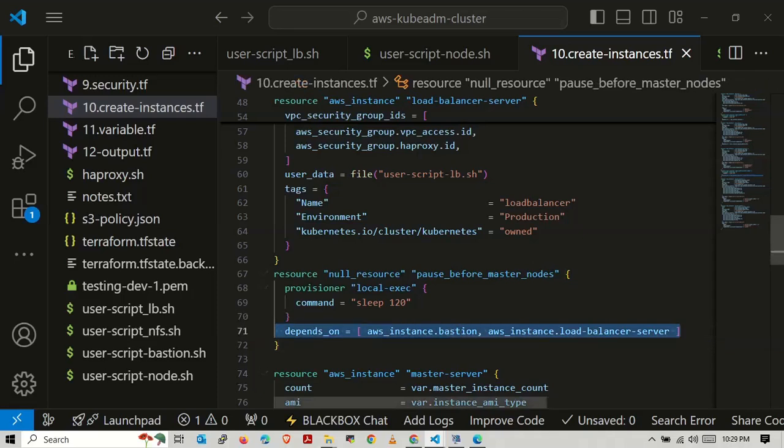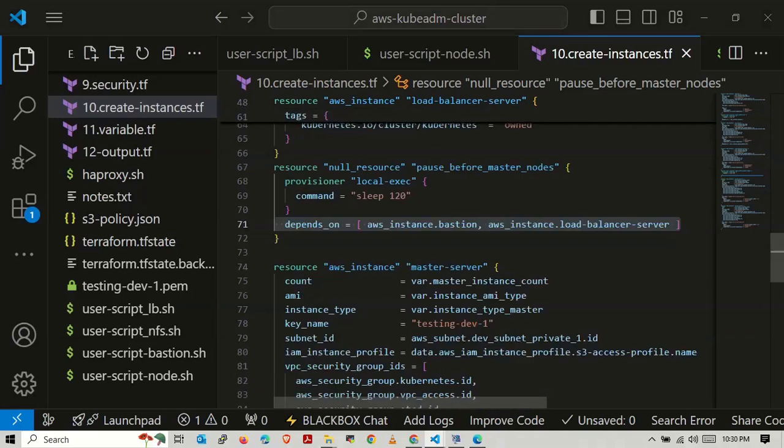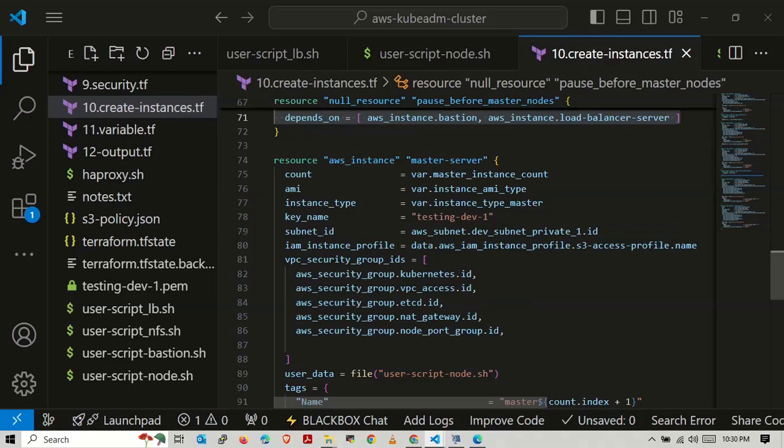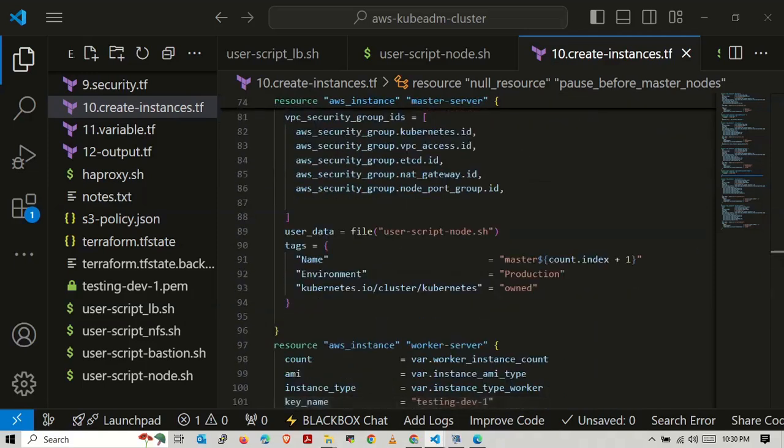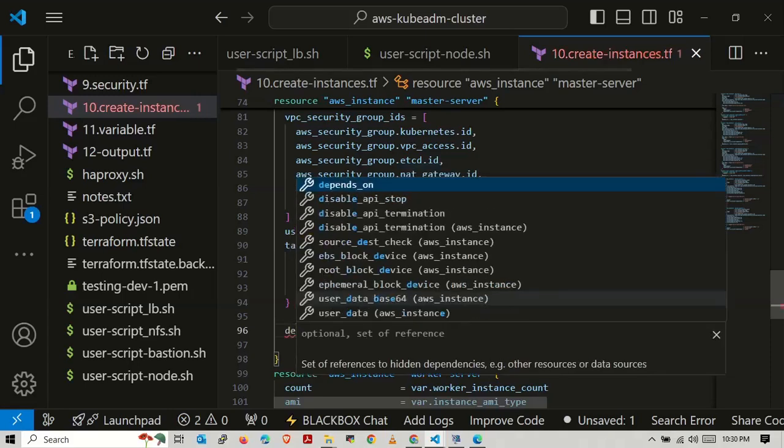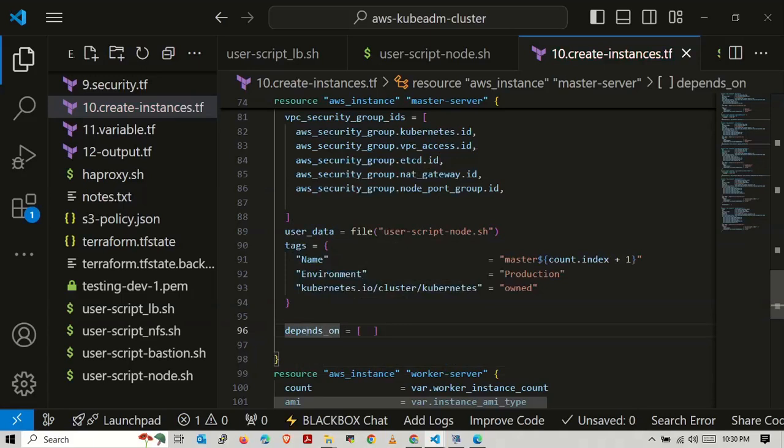Now let's add the last one. Master servers will depend on null resource.